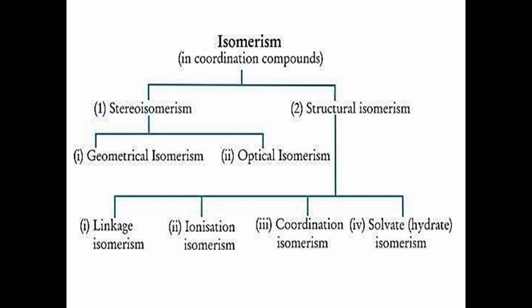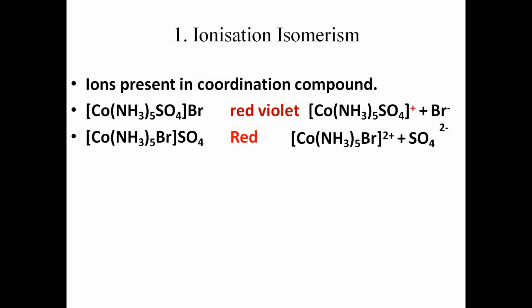Stereoisomerism is further divided into geometrical and optical isomerism, whereas structural isomerism is of the types linkage isomerism, ionization isomerism, coordination isomerism, solvate or hydrate isomerism, coordination position isomerism, and polymerization isomerism.